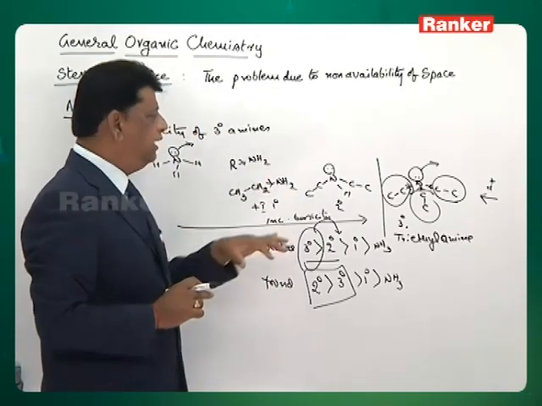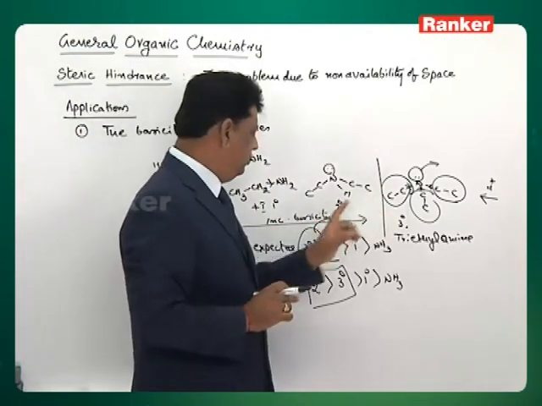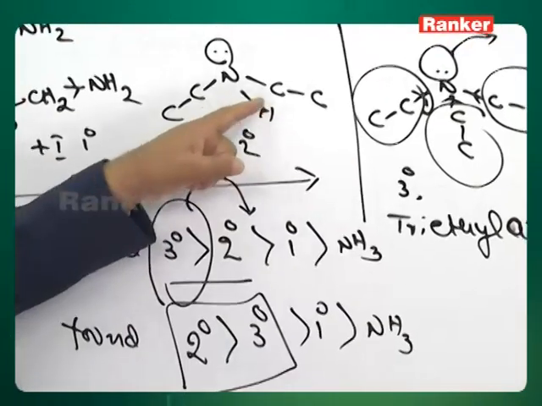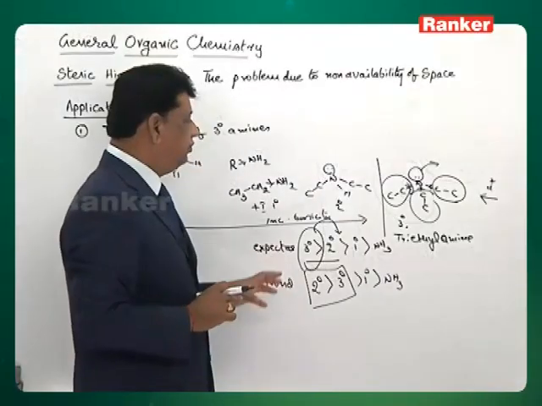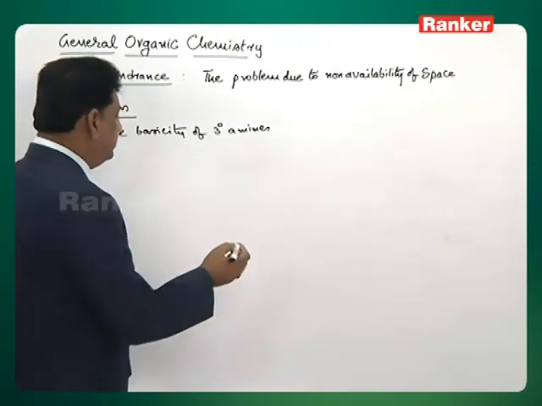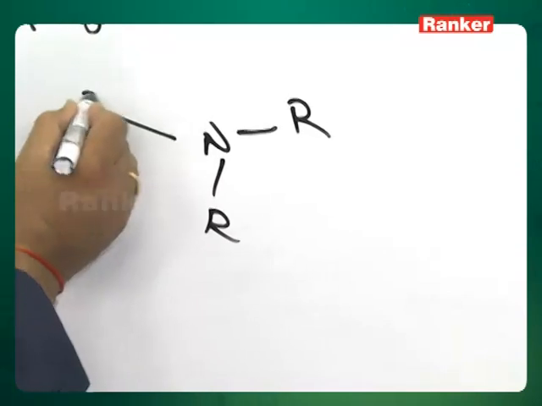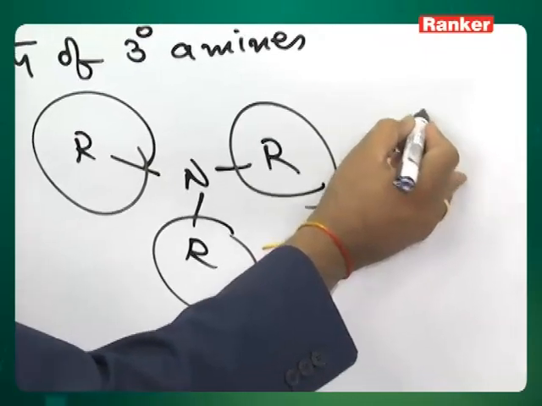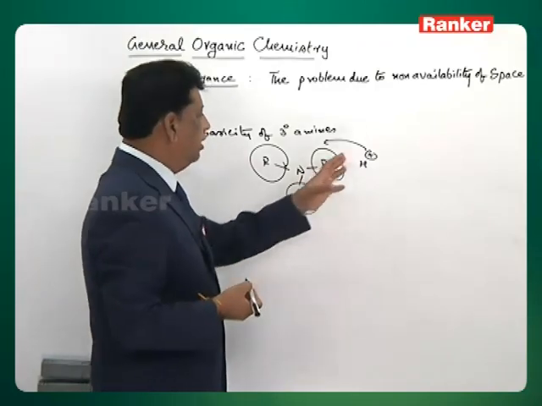Definitely the 3 alkyl groups are covering from the 3 sides. So the expected basicity is not found. And in the 2 degree, because the one hydrogen is a smaller group, maybe some space is available from that side. So the 2 degree is found to be better than the 3 degree. The decreased basicity of the amine is explained by the 3 alkyl groups blocking, so the proton approach becomes a problem. That is what we say: steric hindrance is there for the approach of the proton.